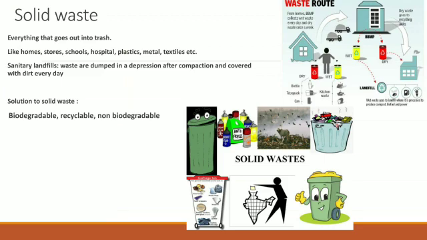You may be thinking that in the morning the vehicle will come, right? In some cities they separate it: use this dustbin for dry waste and this dustbin for wet waste, marked green and orange. Dry waste is put in the orange one and wet waste in the green. Some villages and cities separate the waste like that, and that is what is called solid waste. We have to give it separately so that further procedures can be done and it can be recycled better.